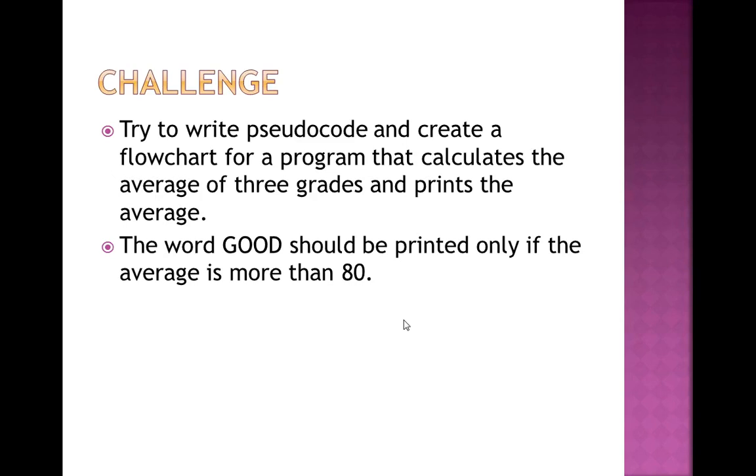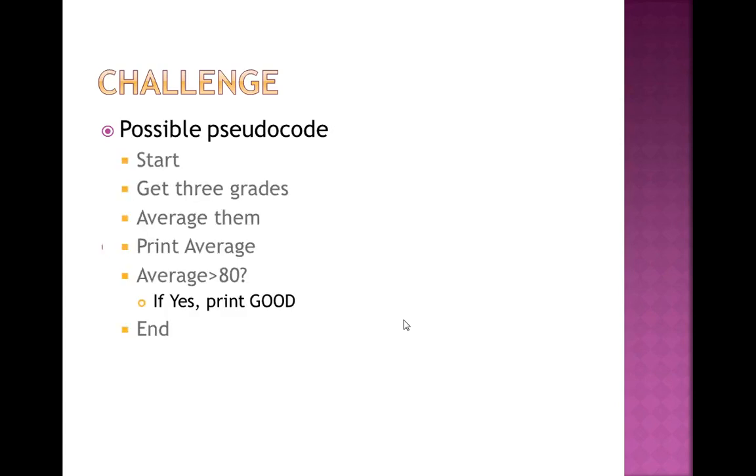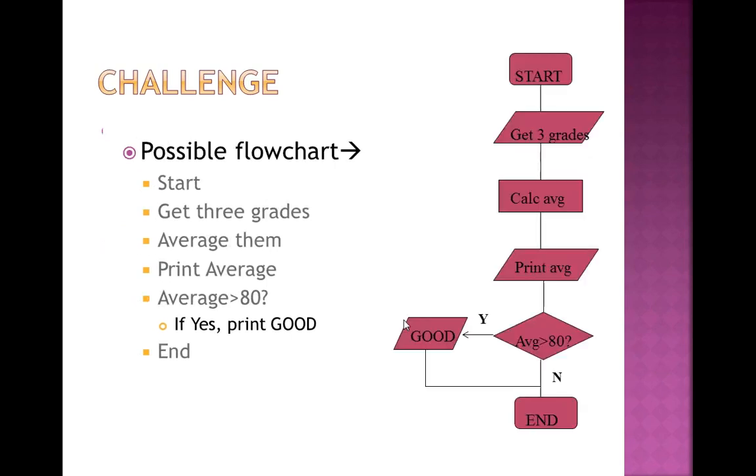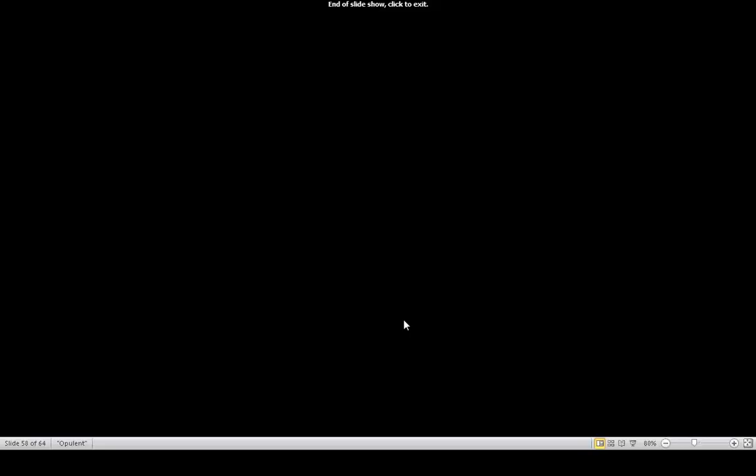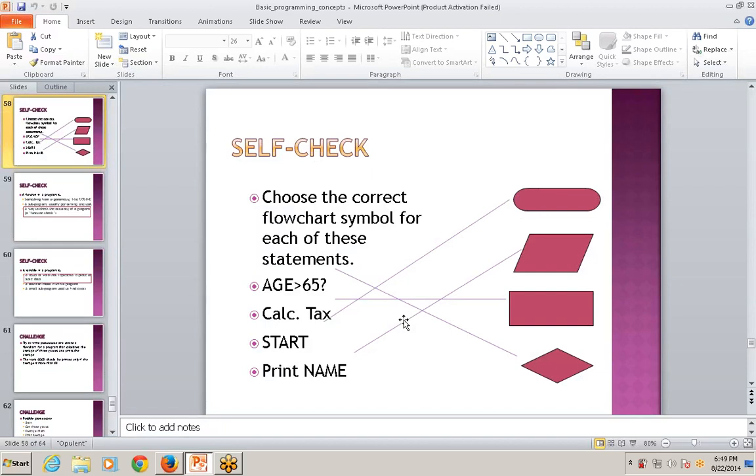Next, we have also discussed one question, writing the pseudocode and flowchart for finding the average of 3 grades, and if the average is greater than 80, meaning more than 80, then print the word good, otherwise terminate the process. This is how we can print. This is the flowchart. So that's all for today's session.